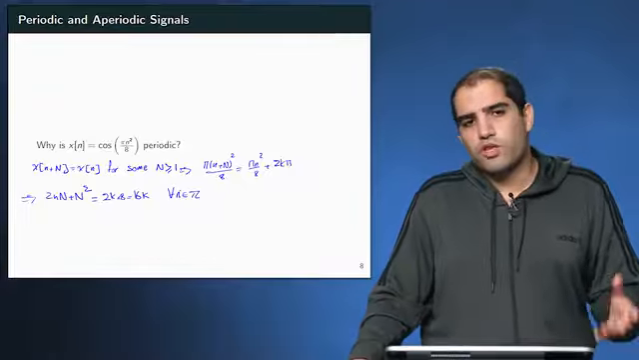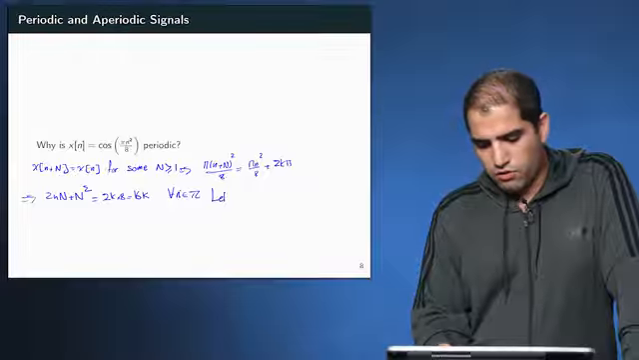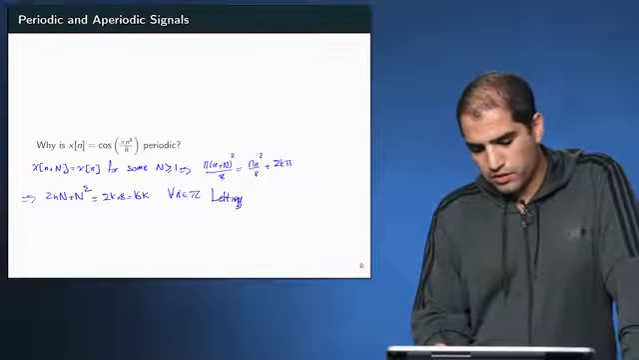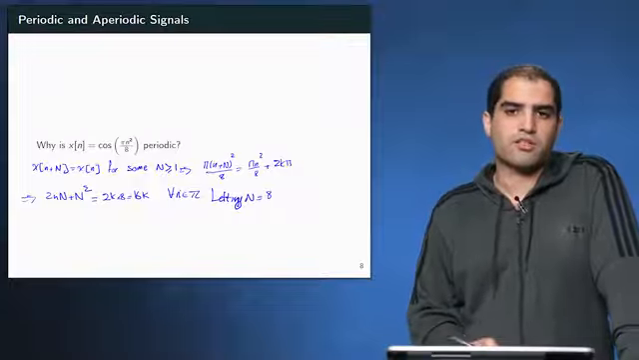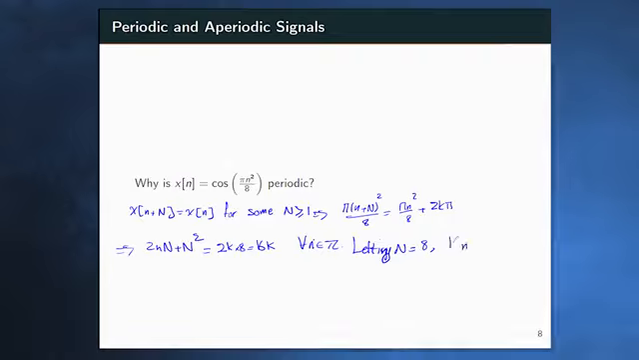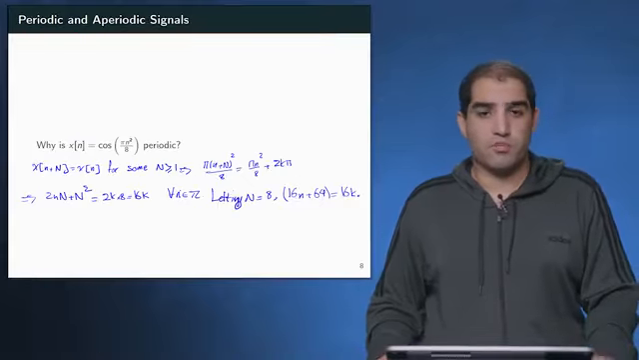And so you can verify this: if we let the period capital N equal 8, we will see that the left-hand side is going to be 16n plus 64, which is actually equal to some multiple of 16. And as you can see, this is going to be periodic with period 8, and actually 8 is the fundamental period for this signal. Okay, so this is it for the periodic and aperiodic signals.